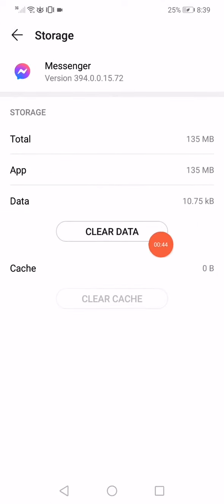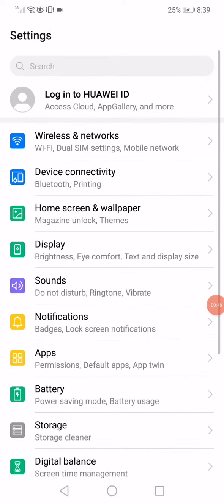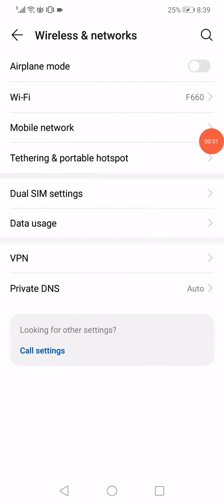Click on Clear Data and Clear Cache, and then go back to the settings on your phone. Go to the wireless and networks, enable the airplane mode and disable it.